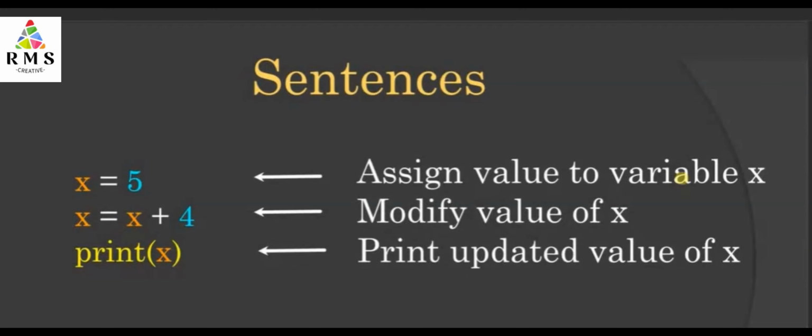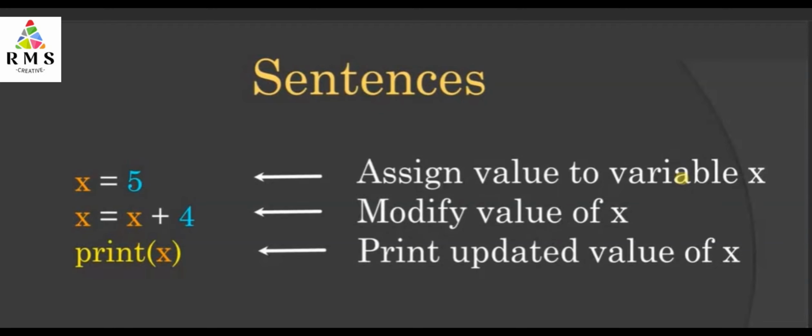Initial value of x is 5, so 5 plus 4, which is 9, will be assigned to x now. So the original value of x is modified. Initially x was 5. Now x is 5 plus 4, which is 9.